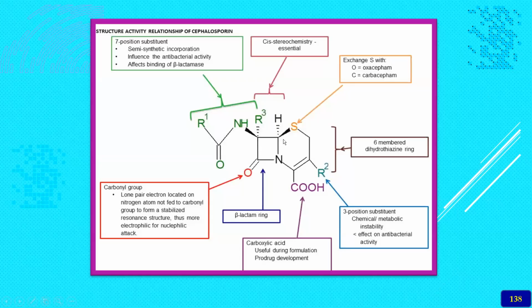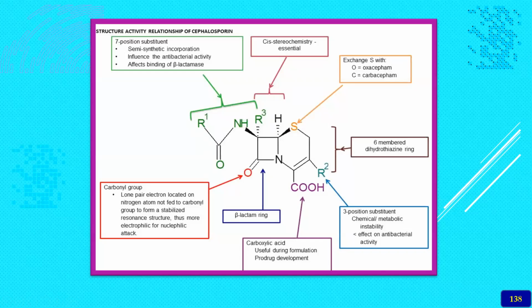So this is what you call the dihydrothiazine ring and the beta lactam ring. If it is open, it is beta lactam ring. This is the beta lactam ring. This is the other ring. Here you can see that there are R1, R2, and R3. Three positions are there for chemical substitution.